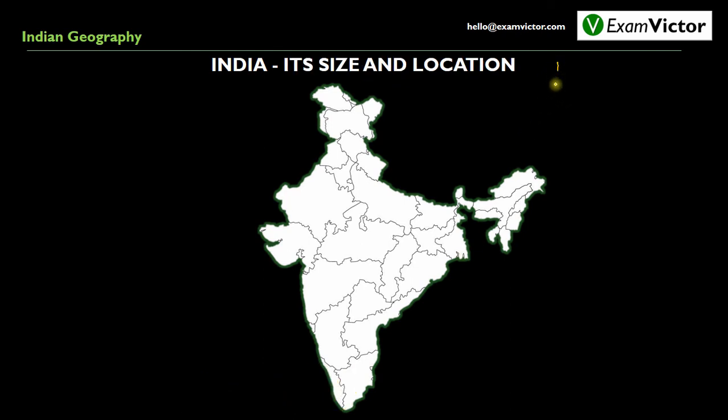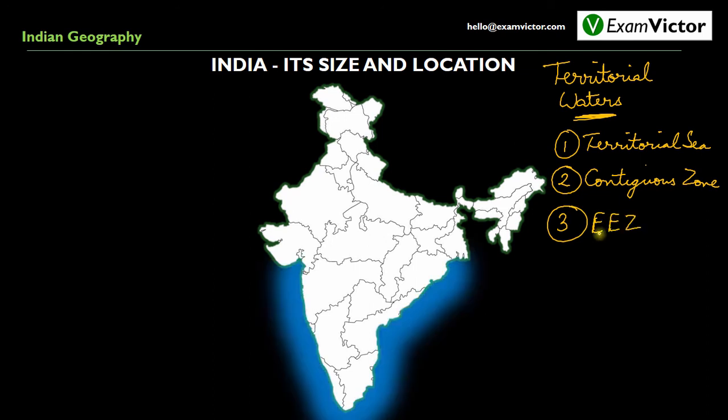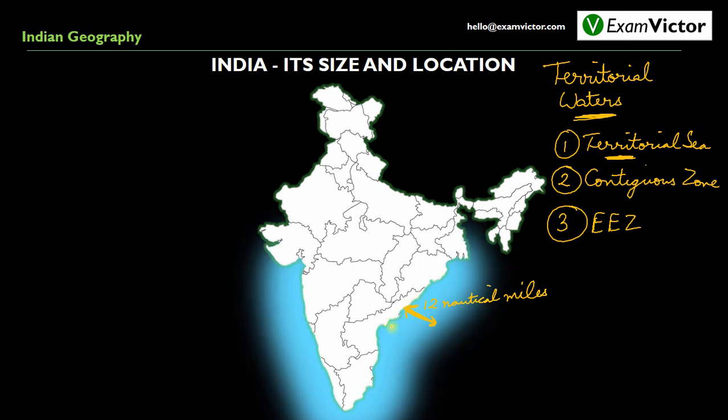Let us now talk about territorial waters. Territorial waters is an area of water over which a state has jurisdiction. It comprises of territorial sea, contiguous zone, and exclusive economic zone, EEZ. This shows the extent of India's territorial sea, which is around 12 nautical miles from the land boundary of India into the sea. These 12 nautical miles are regarded as the sovereign territory of India. After this we have contiguous zone, which extends up to 24 nautical miles into the sea.